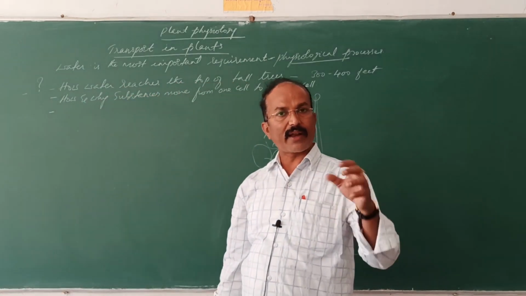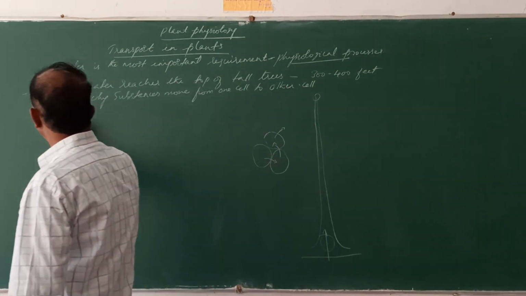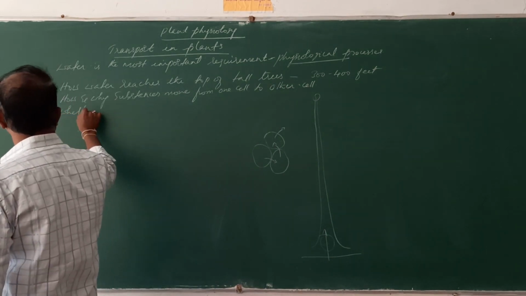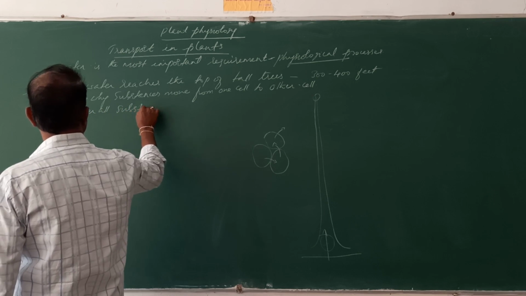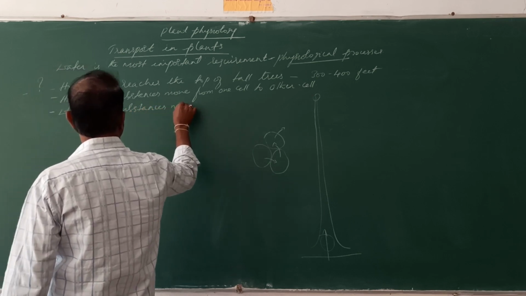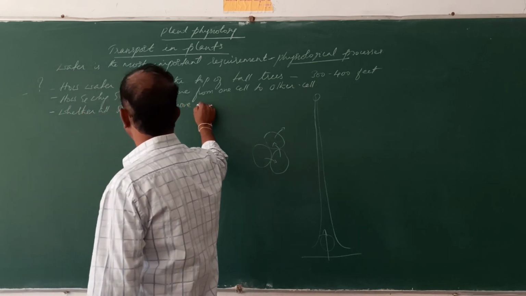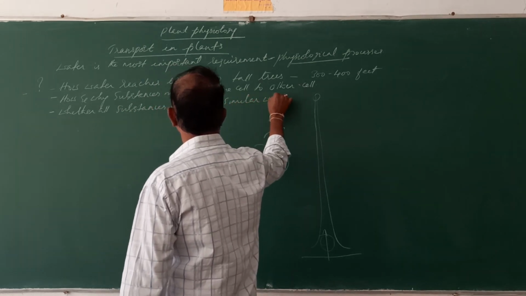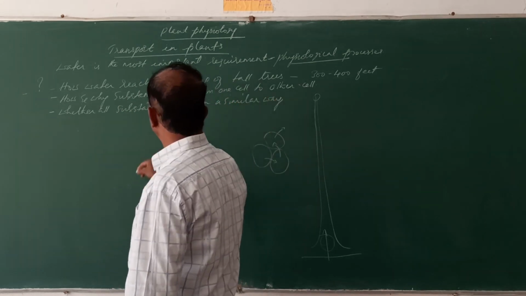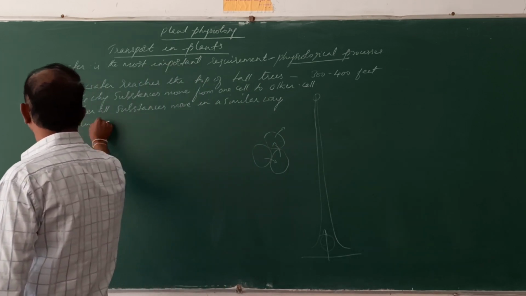Whether all substances move in a similar way or in the same direction. See, do all these substances move in the same way or in the same direction?